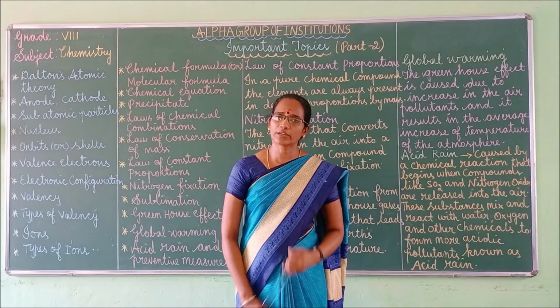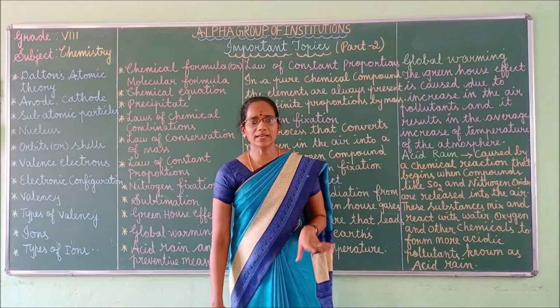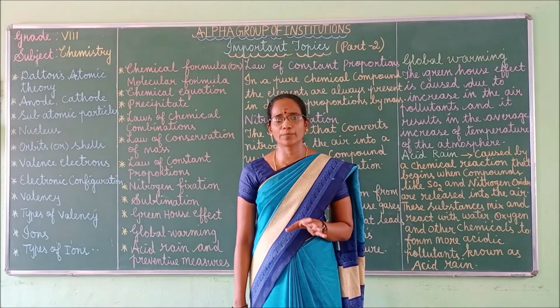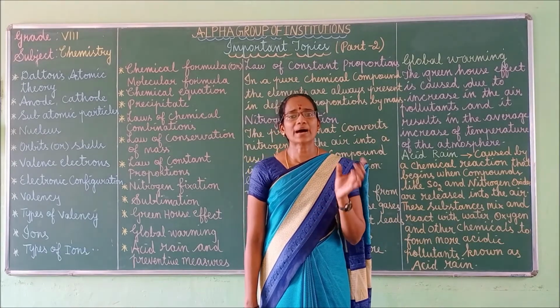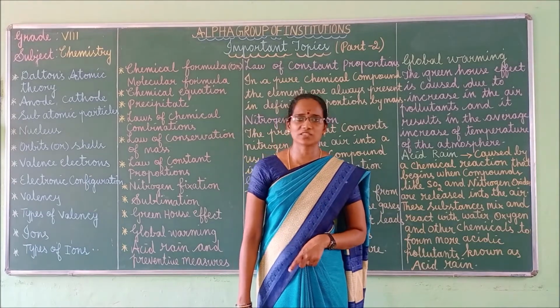There are two types of ions. One is the cation and another one is the anion. You should mention what is meant by cation. Cation is the positively charged ion, whereas anion is the negatively charged ion.